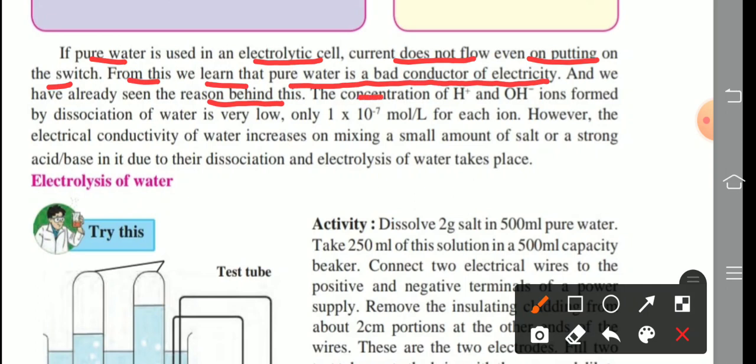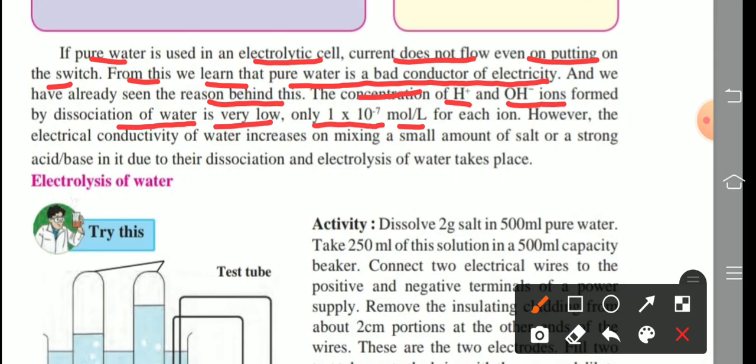And we have already seen the reason behind this. The concentration of hydrogen H plus and OH minus ions formed by the dissociation of water is very low, only 1 multiplied by 10 raised to minus 7 mole per liter for each ion. That's why it is very less.